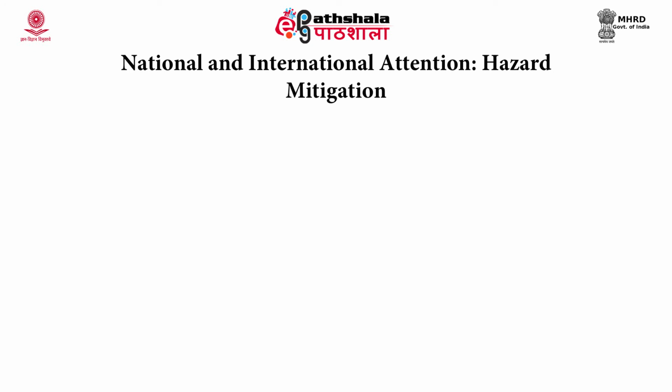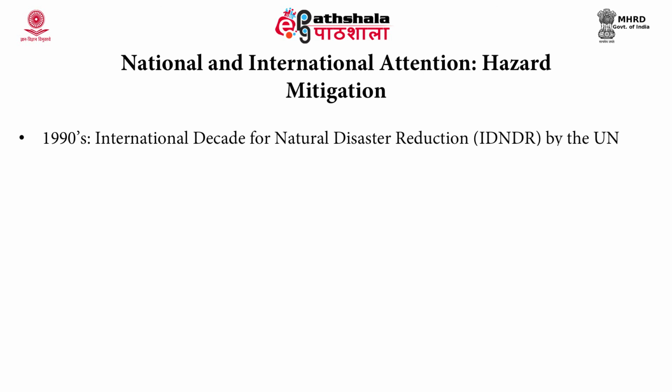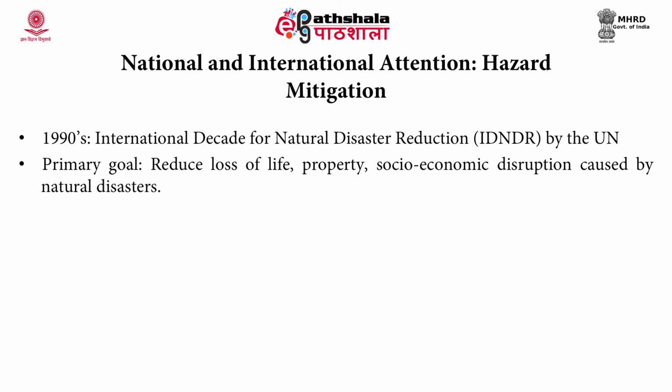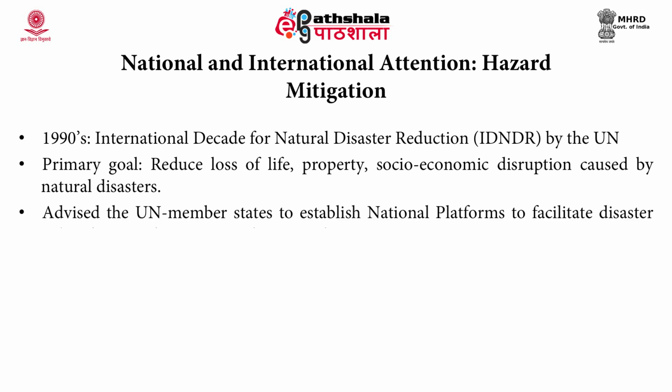There has been national and international attention for the hazard mitigation processes. The decade 1990 to 1999 was referred to as the International Decade for Natural Disaster Reduction by the United Nations. The primary goal is to reduce the loss of life, property and the socio-economic disruptions that are caused by these natural disasters. The UN member states were advised to establish national platforms to facilitate disaster risk reduction and to implement the policies.